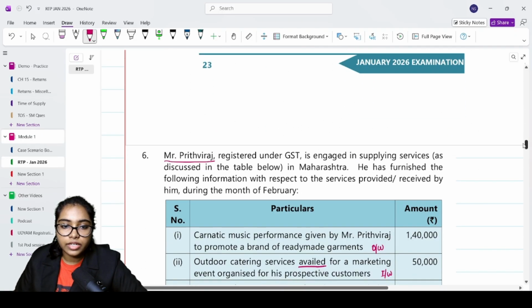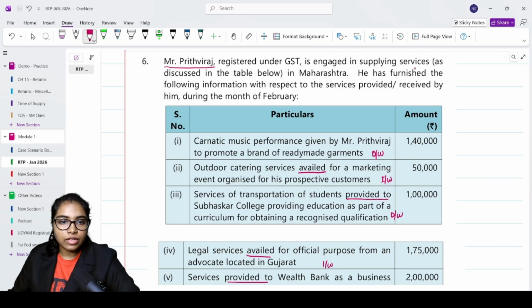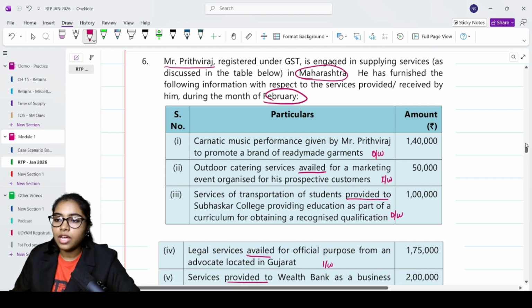Now we move on to the next question. So the next question is question 6. Mr. Prithvi Raj, registered under GST, is engaged in supplying services as discussed in the table below in Maharashtra. So they have just said engaged in supplying services. He has furnished the following information with respect to the services provided or received by him during the month of February. Okay, fellow is in Maharashtra and this is for the month of Feb.